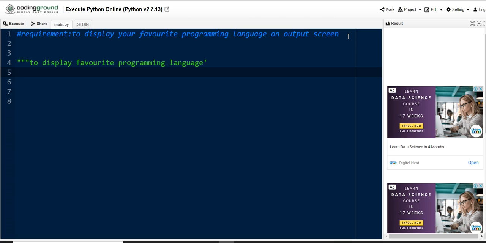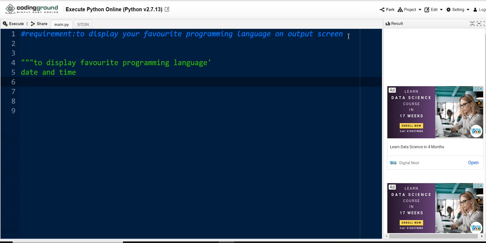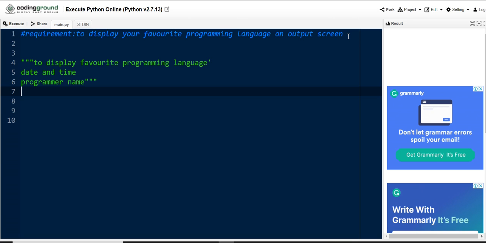And here you can keep the date and time, and after that the programmer name. Mainly the comment lines are used to explain the code. At the end of the comment lines, you need to keep three double quotes. This is how we place comment lines in our programming.